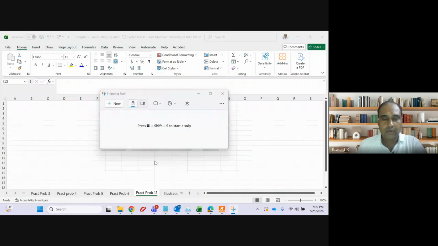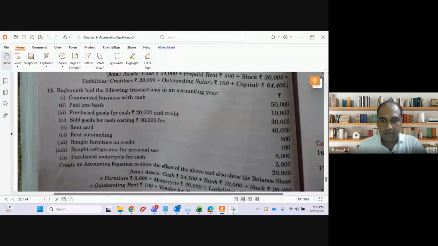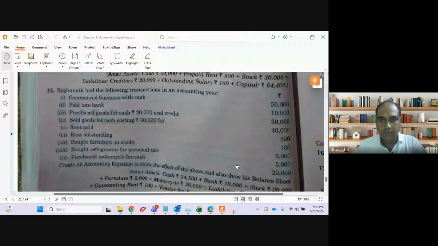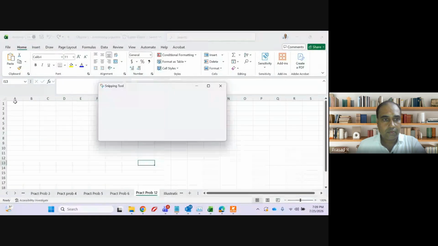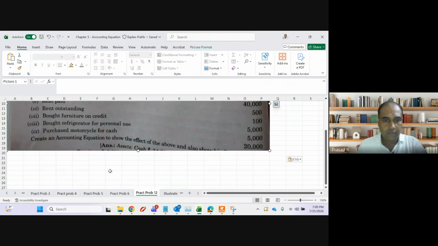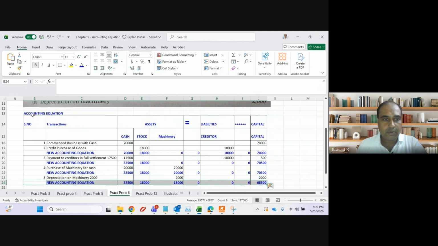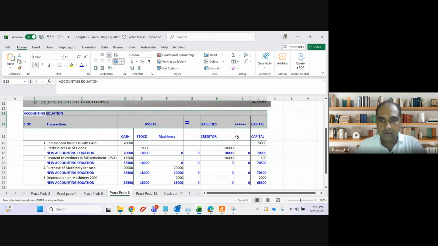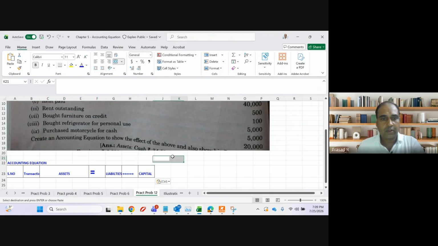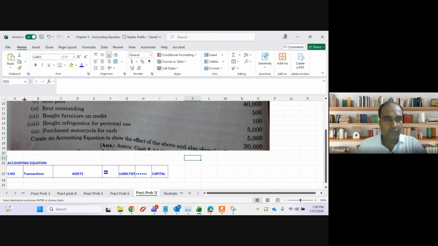Practical problem 12. Let me take the format from the previous question. Yeah, so we are good to start now.